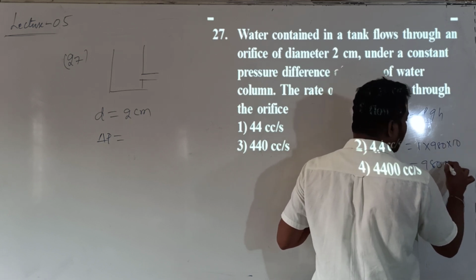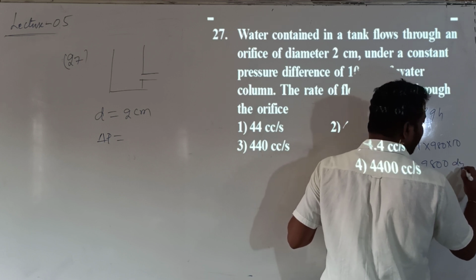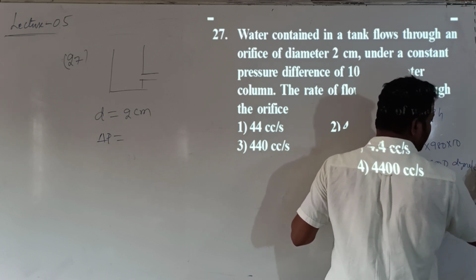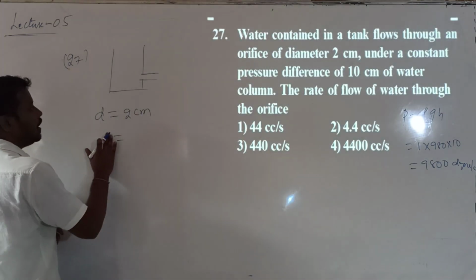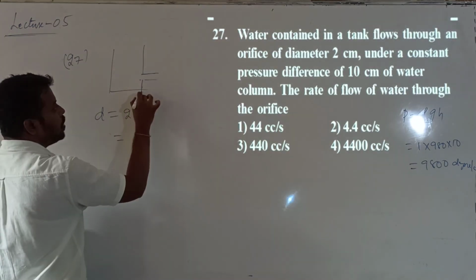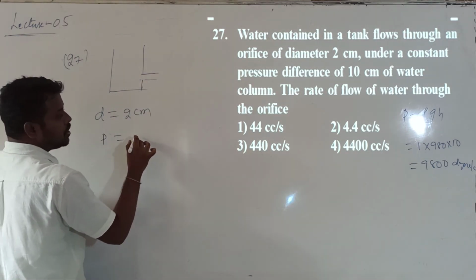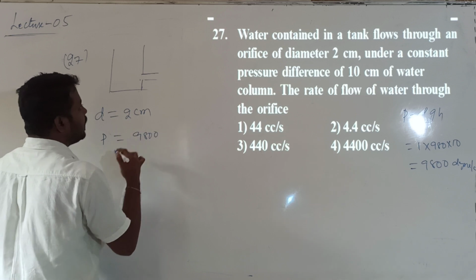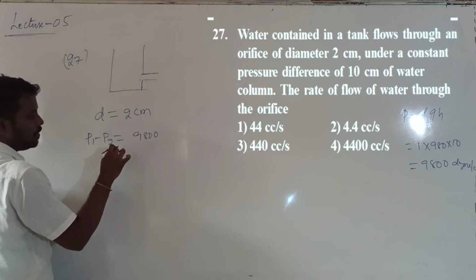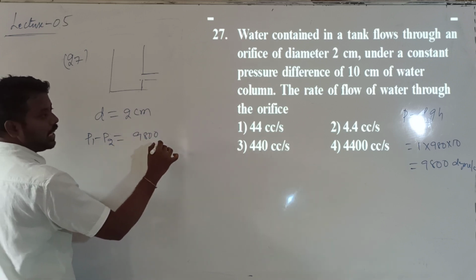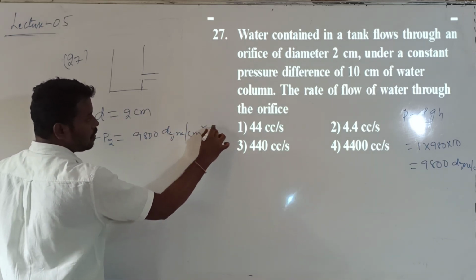I got 9800, and the units are given by dyne per centimeter square. This point understood? How much pressure difference will be there across this orifice tube? So the pressure difference is 9800, or otherwise I will call this pressure difference P1 minus P2, 9800 dyne per centimeter square.